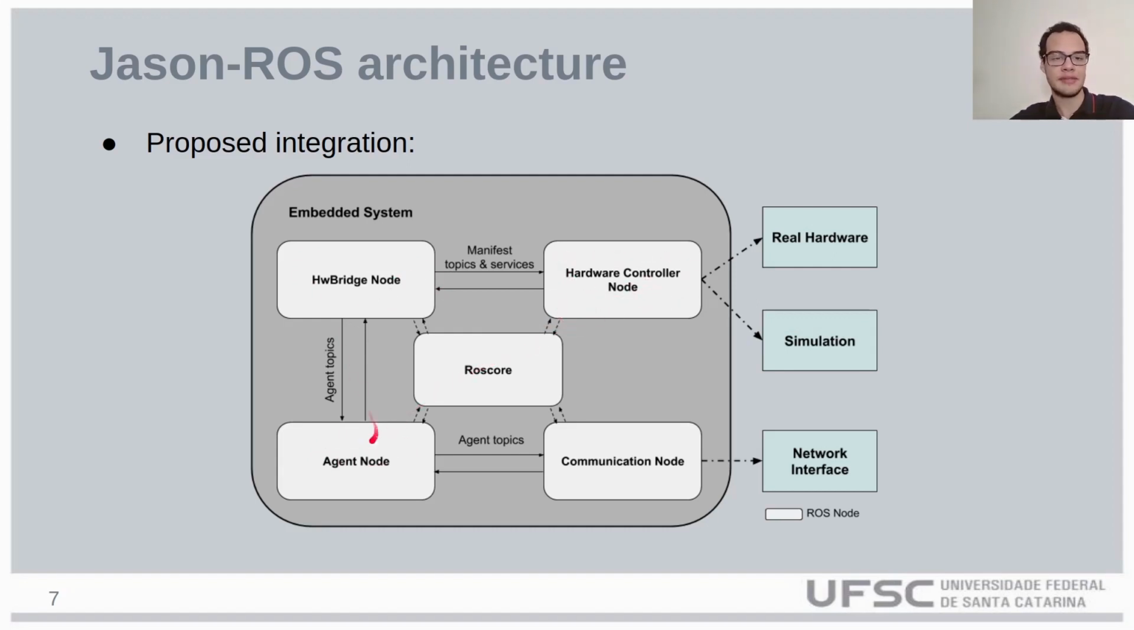Basically, it translates the message from the agent node to the hardware controller node, in a way that the agent node doesn't need to know what the hardware controller node is. The communication node is used for the communication between agents running in different ROS masters. It can use any type of network interface and network protocols.